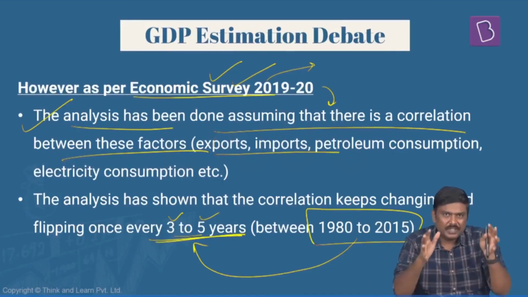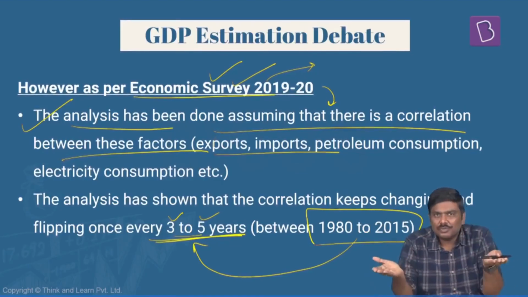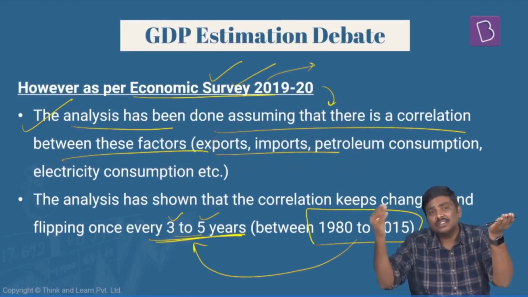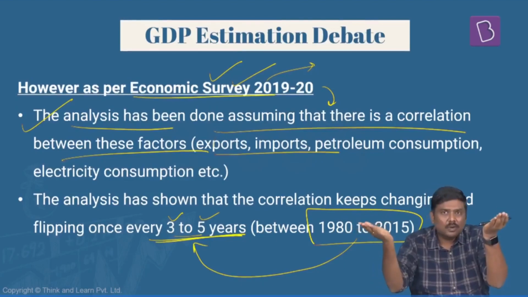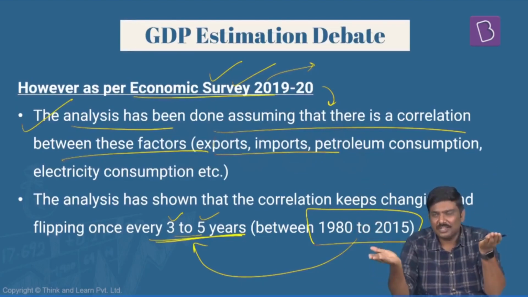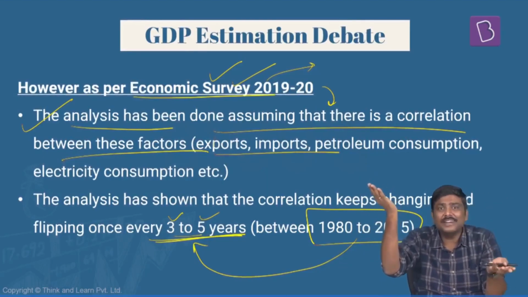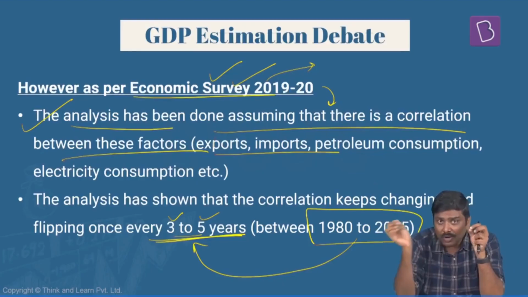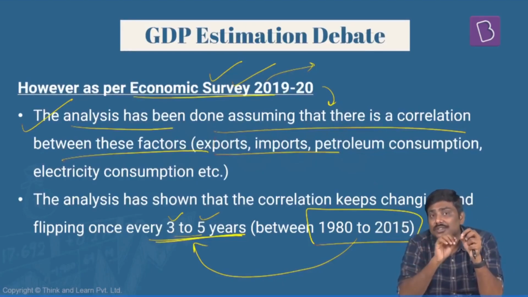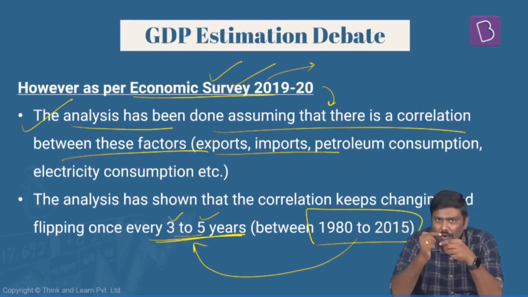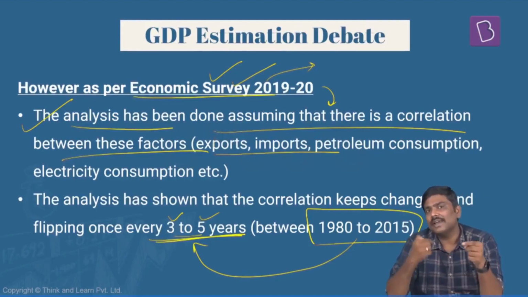That is, in the first 3-year slot, both these groups are moving in the same direction. In the next 2 to 3 years, these two groups might be moving in opposite directions. That is, GDP keeps on increasing, while employment generation, loans, so on and so forth, might decline. So this kind of correlation is not constant throughout the period. This correlation will keep on flipping and flopping like this, right?